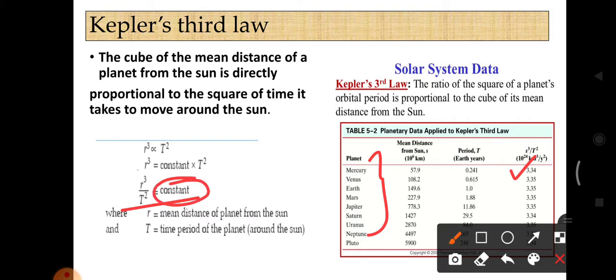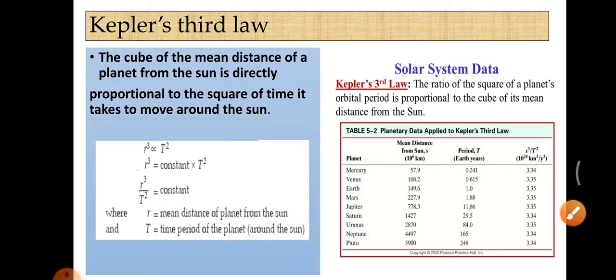The constant is nothing but the same value for all the planets. So we can say that it is constant. This is Kepler's third law of motion. I hope you understood Kepler's first law, second law and third law.